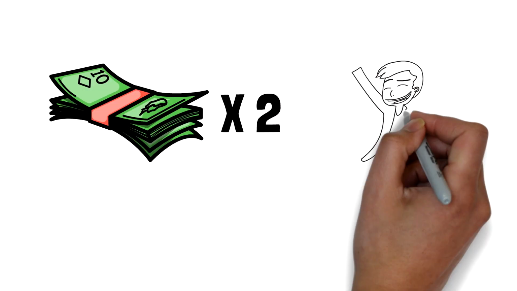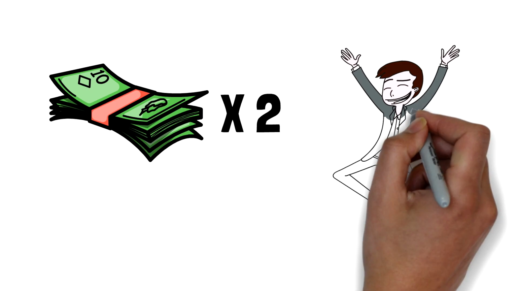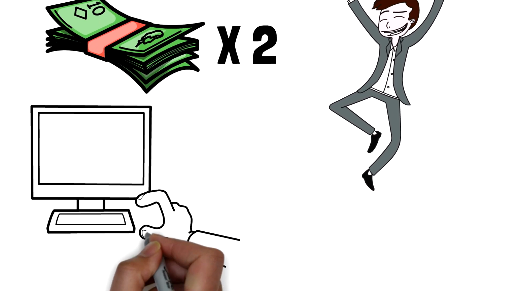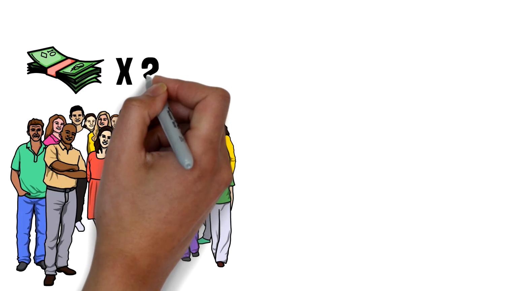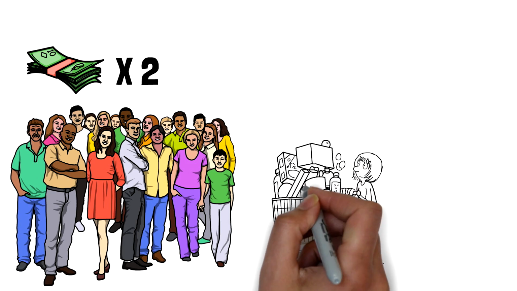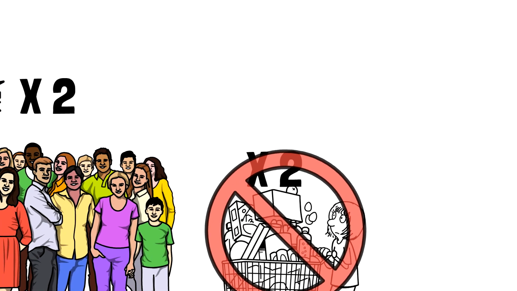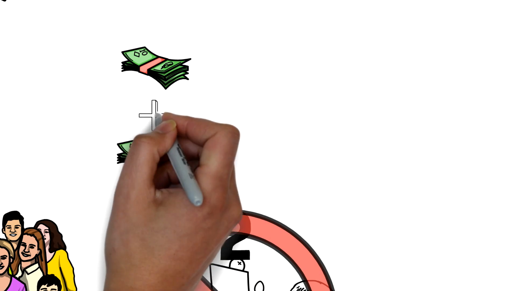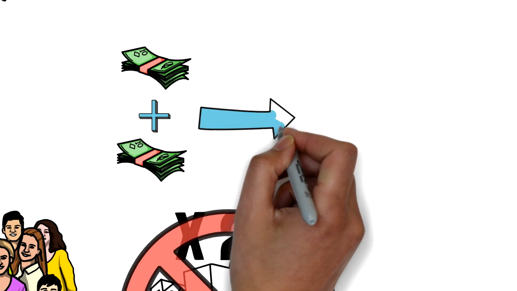Let's consider this example. Let's say your monthly salary is somehow doubled. Now, don't get too excited. You now can afford to purchase 2 times more stuff. But what if the monthly income of everyone else also doubles? Well, in that case, you will no longer be able to buy 2 times more stuff. And that is simply because since everyone else earns 2 times more, there would be 2 times more money chasing roughly the same numbers of goods and services.